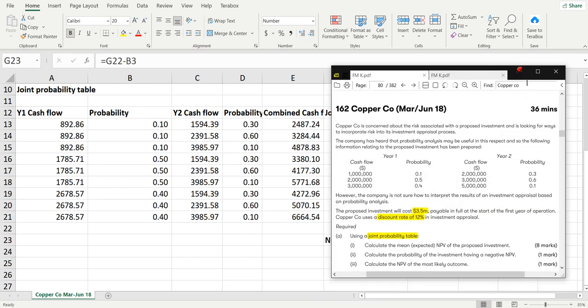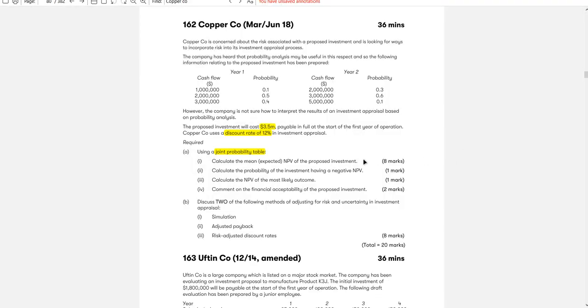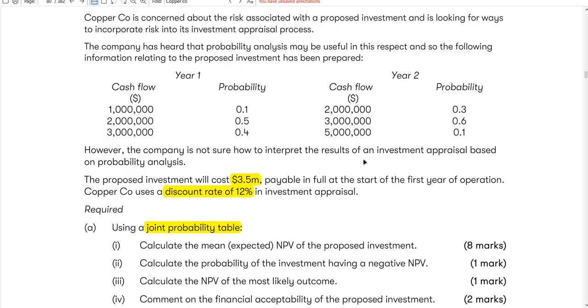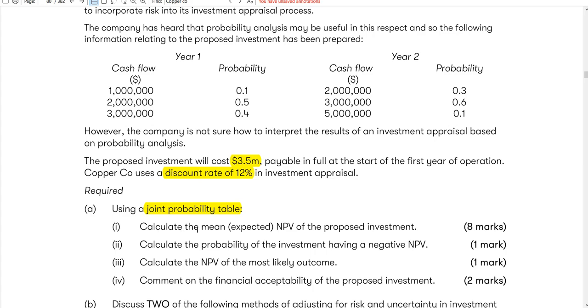So let's go back to the question. Calculate the mean expected NPV of the proposed investment. So 8 marks we have completed. Now to the next question. Calculate the probability of investment having a negative NPV.